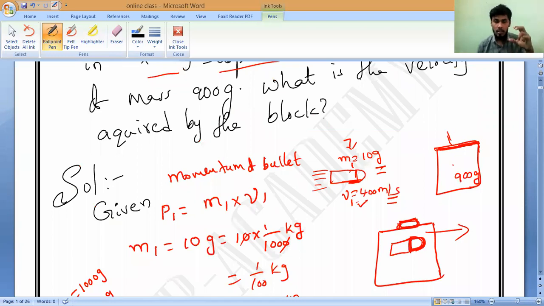They are saying that, let me imagine, my hand is my wood. Understanding? Now, I have fired a bullet. So the bullet is having some momentum, definitely. The momentum we have calculated. How much is it? 4 kilogram meter per second. That is the momentum we have calculated.